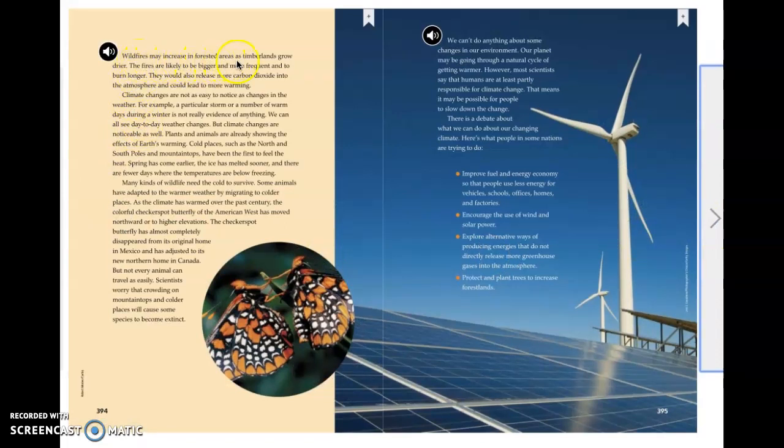Wildfires may increase in forested areas as timberlands grow drier. The fires are likely to be bigger and more frequent and to burn longer. They would also release more carbon dioxide into the atmosphere and could lead to more warming.